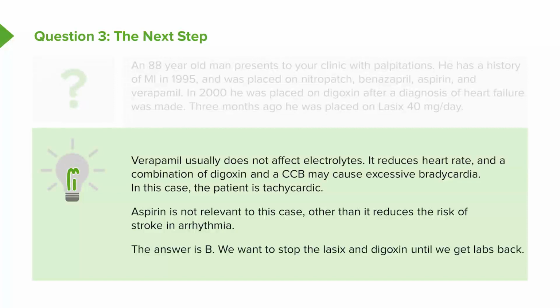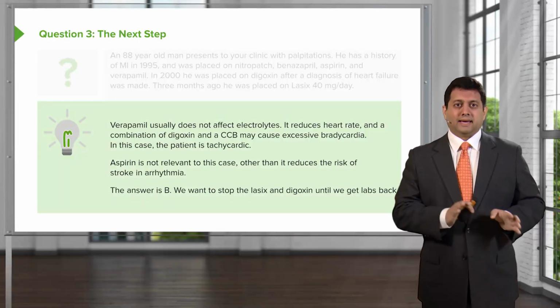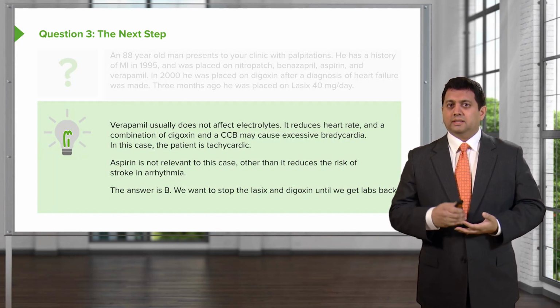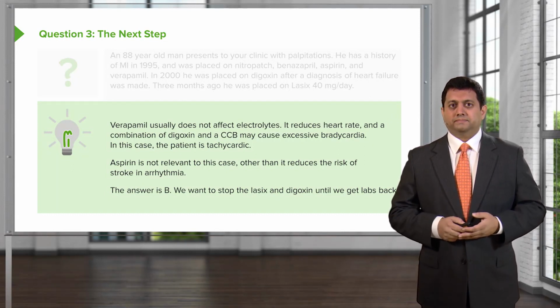Verapamil usually does not affect the electrolytes. It reduces heart rate, and a combination of digoxin and a CCB may cause excessive bradycardia, but it usually doesn't cause a tachycardia. In this case, the patient is tachycardic. Aspirin is not relevant to this case, other than it reduces the risk of stroke and arrhythmia. So here's why that answer is B. We want to stop the Lasix and the digoxin until we get our labs back.